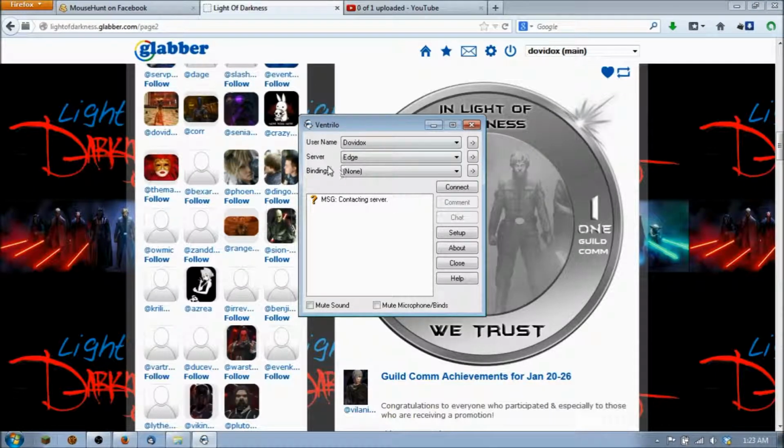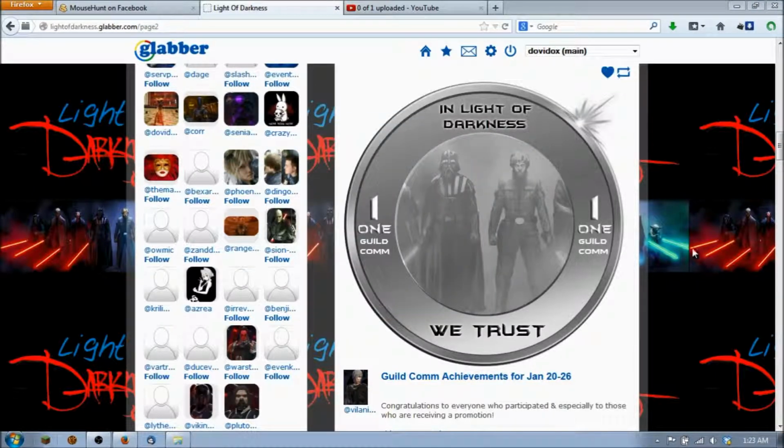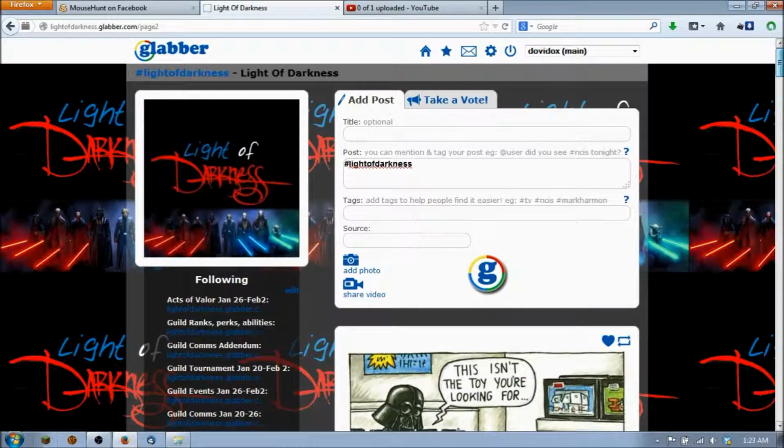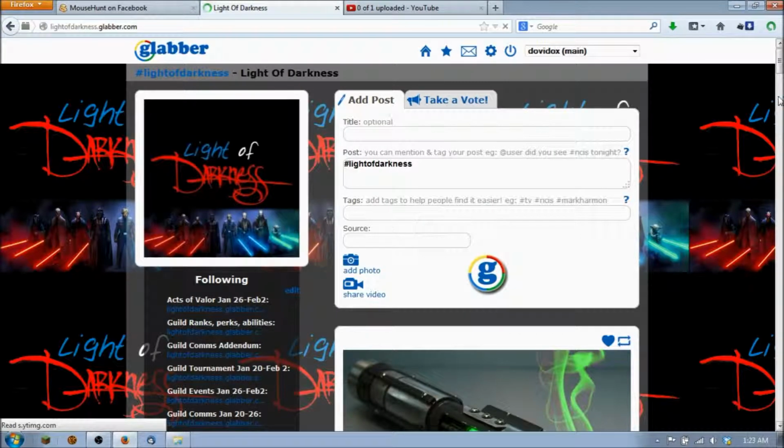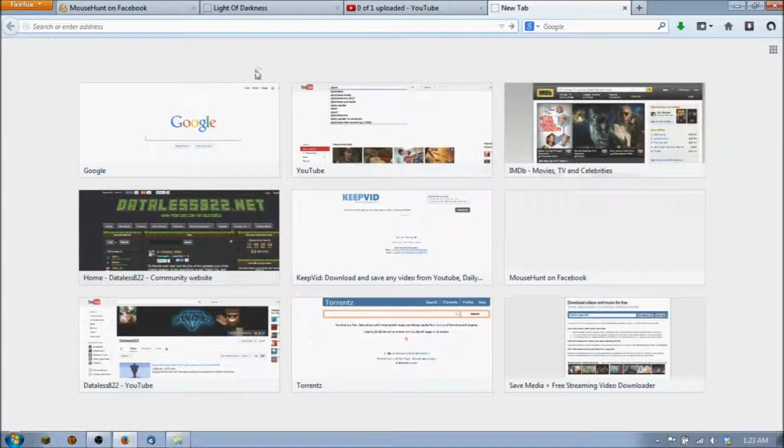And the main thing is Ventrilo costs money, and you have to buy a certain number of licenses. So if you're going to do 10 or 15 or whatever it is, you have to know in advance how many you want. And if you're going to do a 25-man raid, you have to expand it, make it bigger, whatever the case may be. But the program that we use in our guild is called Raidcall.